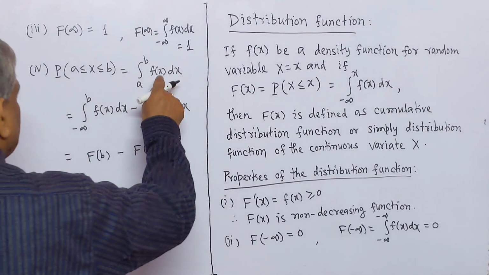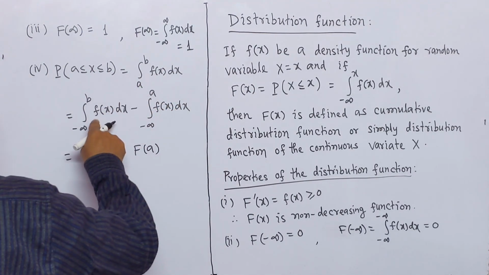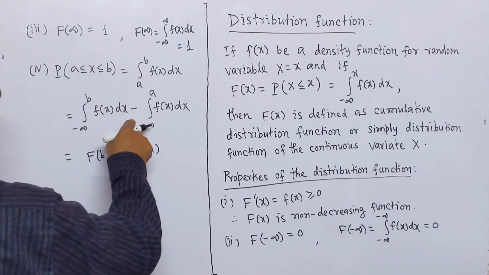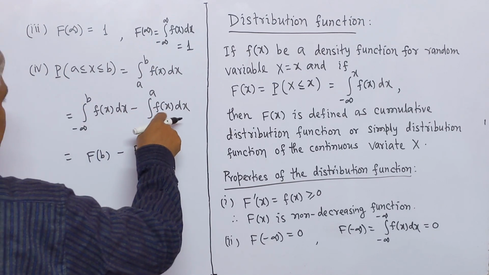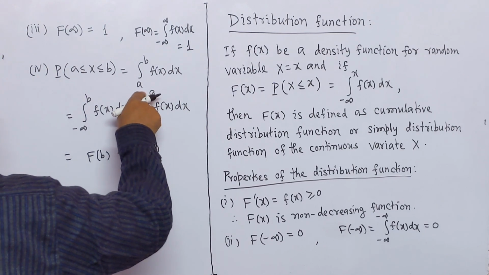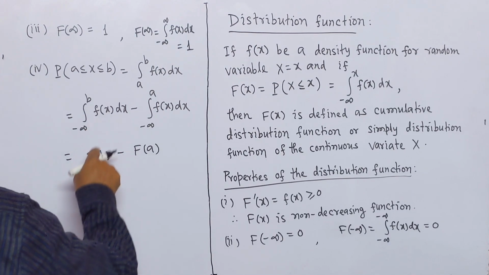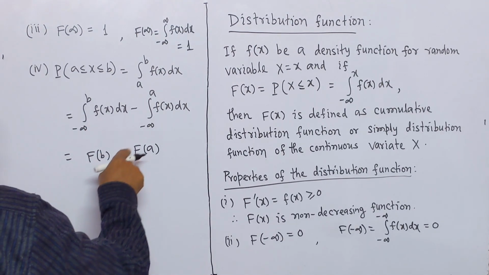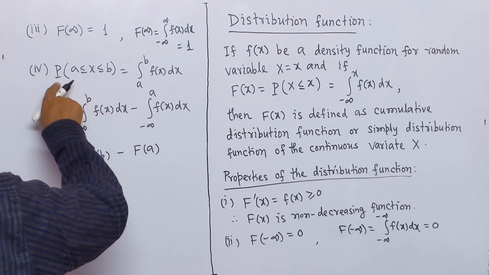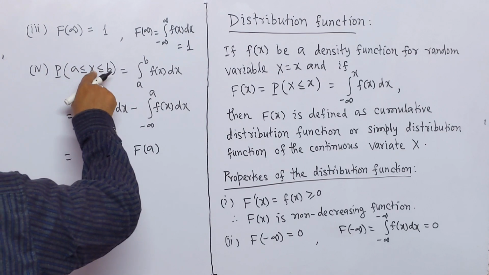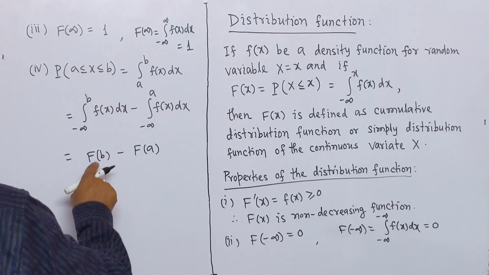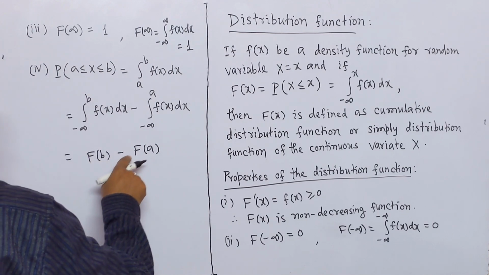Here we may write this as integration f(x) dx, limit minus infinity to b, minus integration f(x) dx, limit minus infinity to a. The value of the first is capital F(b) and the value of the second is capital F(a). Therefore, the probability for random variable x greater than or equal to a and less than or equal to b is equal to capital F(b) minus capital F(a).